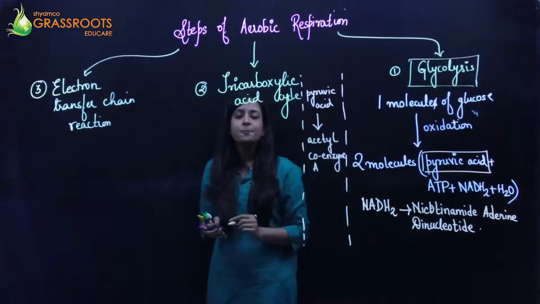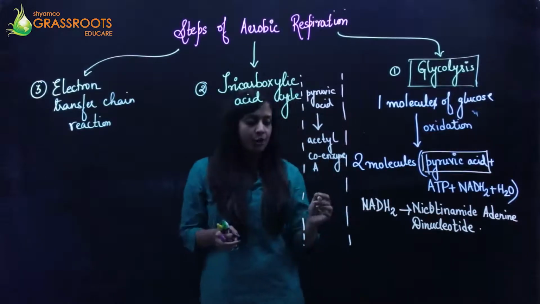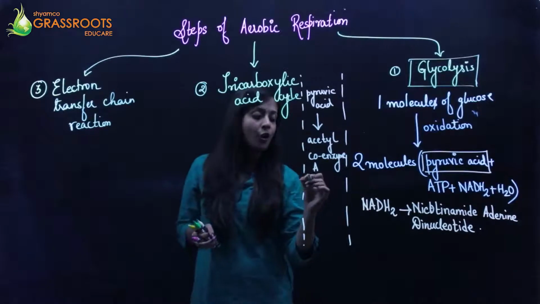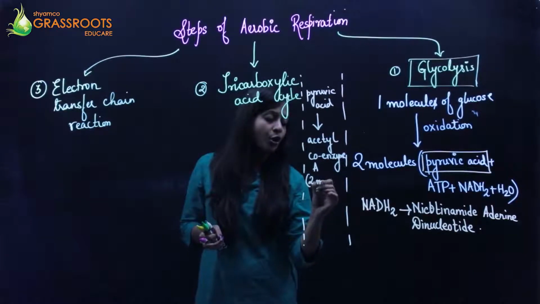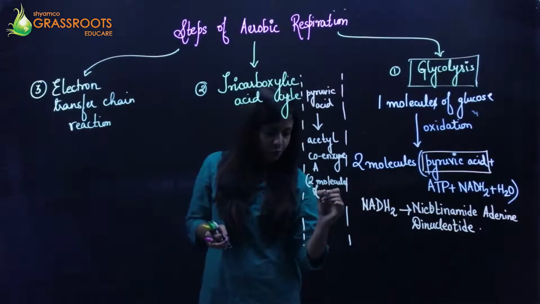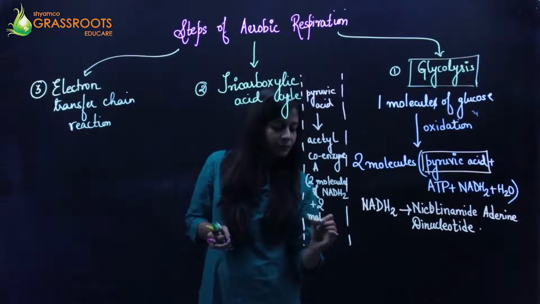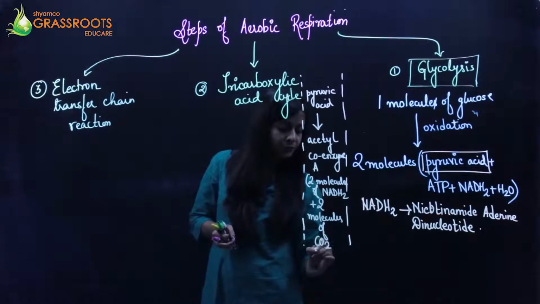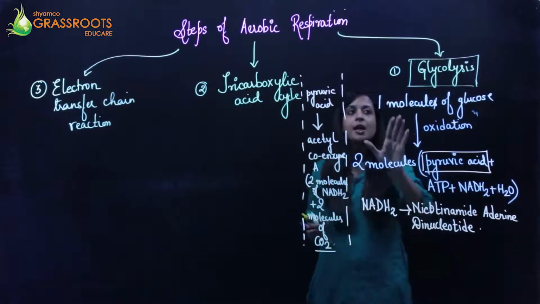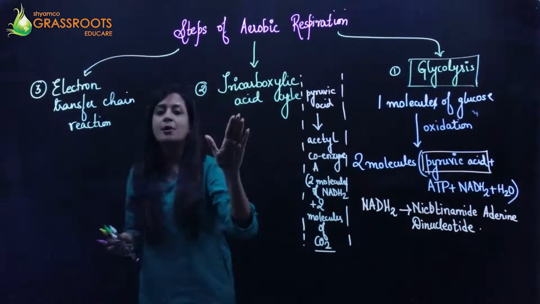and during this conversion of the pyruvic acid into acetyl coenzyme A, it will also give rise to two molecules of NADH2 and two molecules of CO2. Okay, so this is basically a transition reaction which takes place between glycolysis and the tricarboxylic acid cycle.